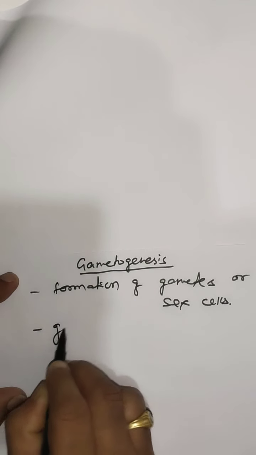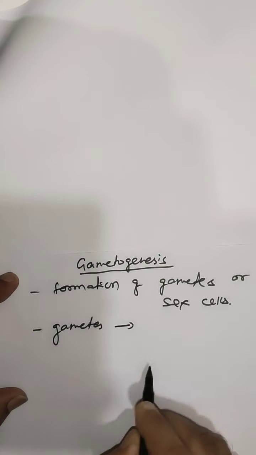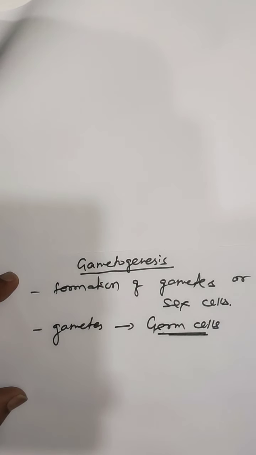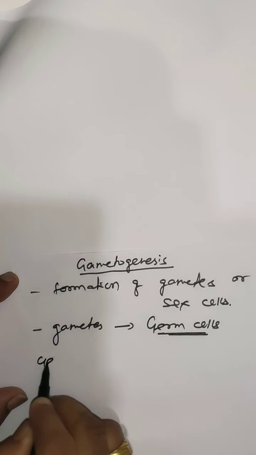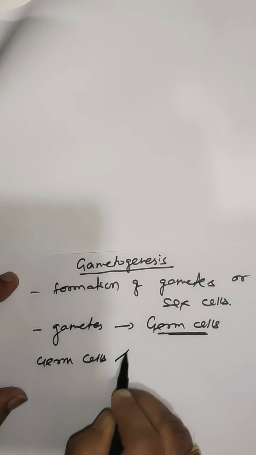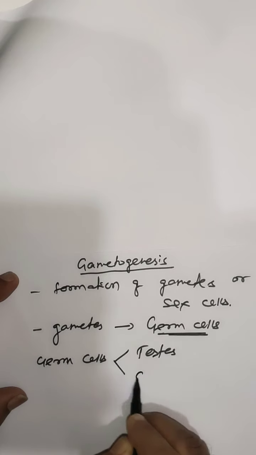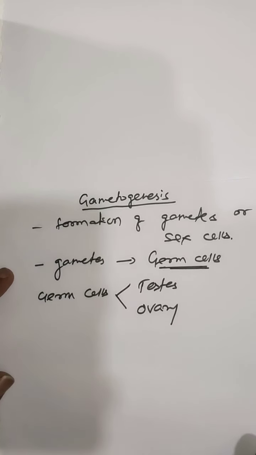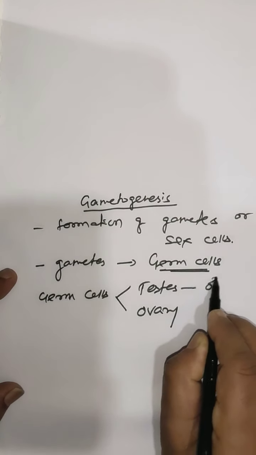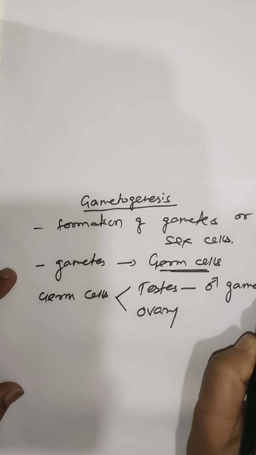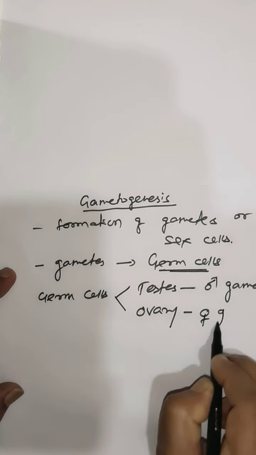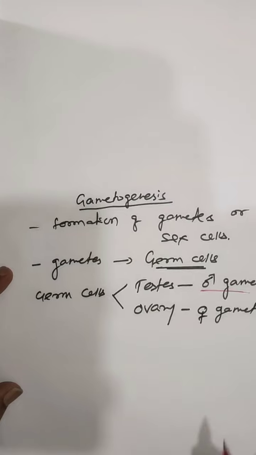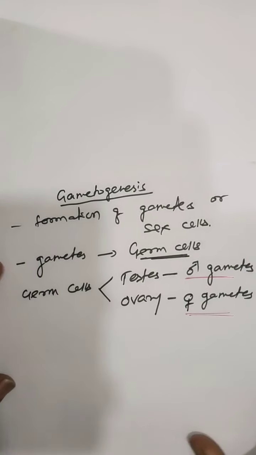The sex cells, or gametes, are formed from the germ cells. The germ cells are found inside the testes and ovary. The testis produces male gametes and the ovary produces female gametes. Clear?